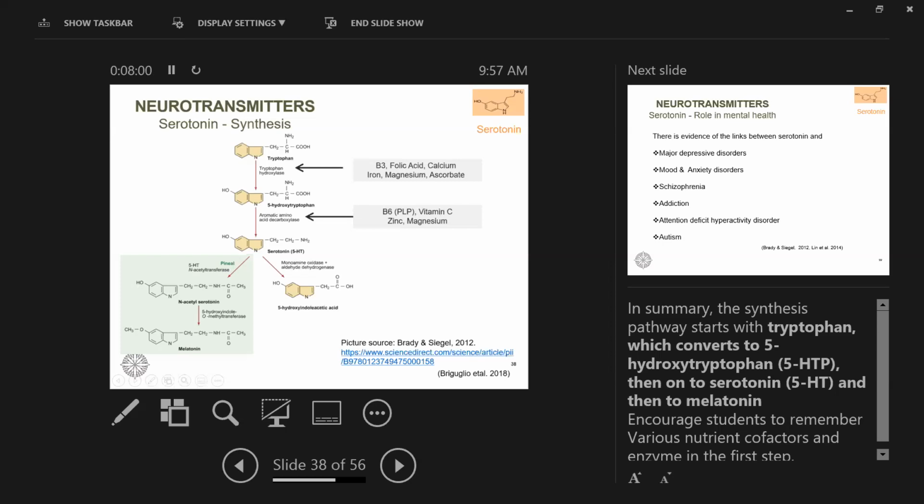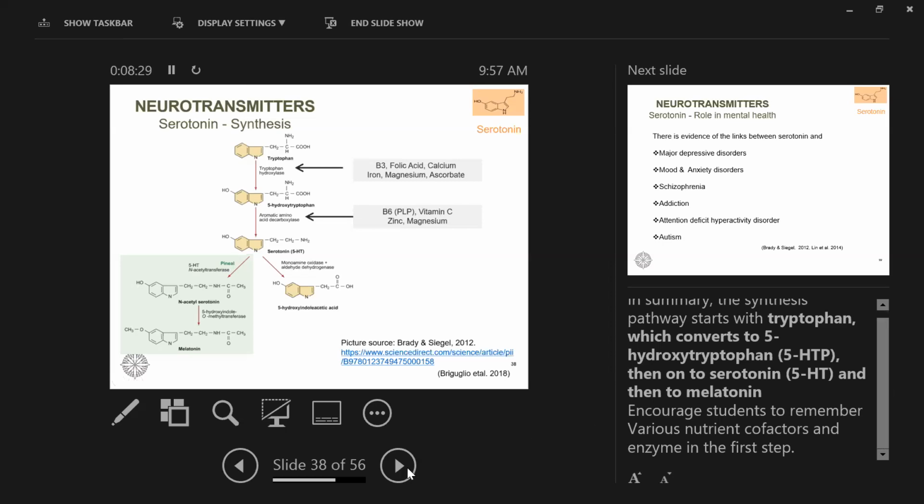Then we convert it into 5-hydroxytryptophan, which can be converted to serotonin in the presence of pyridoxal 5-phosphate, zinc, and magnesium. And from serotonin we make melatonin. That's why serotonin has a role in sleep also.